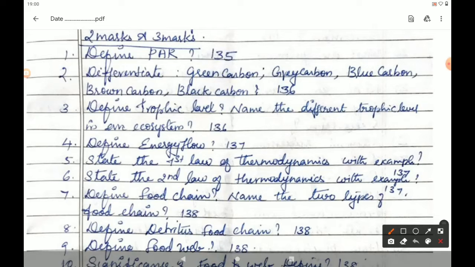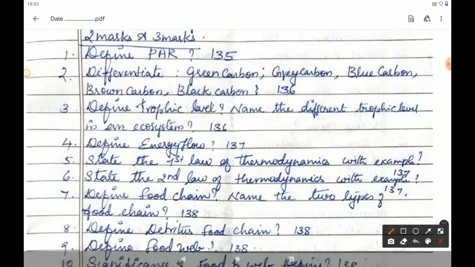Then third question, define trophic level. Name the different trophic levels in an ecosystem. Answer is given on page number 136, at the last of the page, under the heading 7.2.3 concept of trophic level in an ecosystem. The trophic level refers to the position of an organism in the food chain, and the different levels in a trophic level are: producer, primary consumer, secondary consumer, tertiary consumer and omnivores. The last of the trophic levels is omnivores.